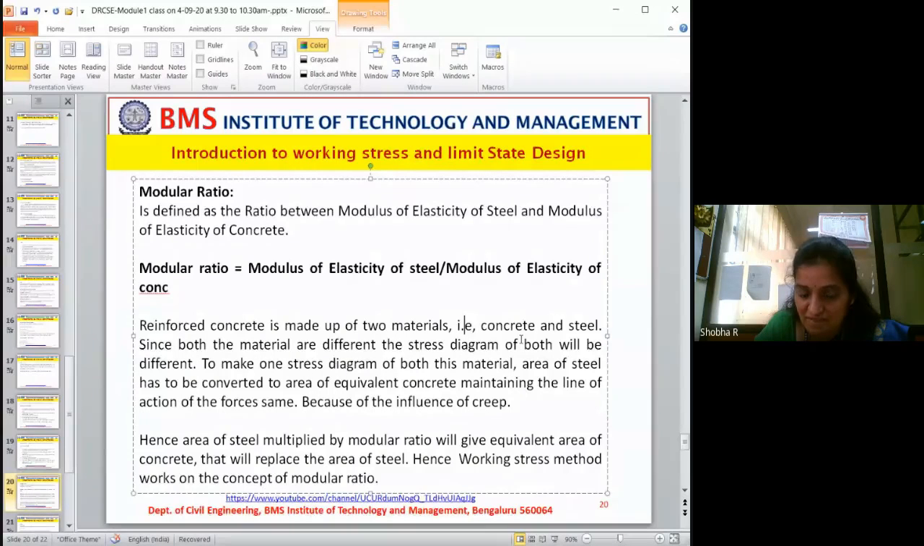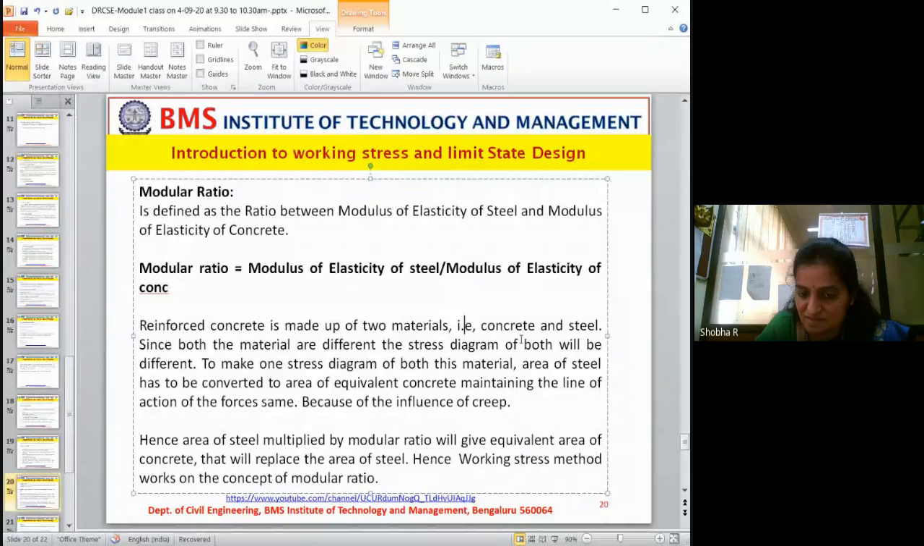Now the stresses developed will be different, and the areas of steel and concrete will also be different. Correct? The area of steel has to be converted to the area of equivalent concrete, maintaining the line of action of the forces the same.